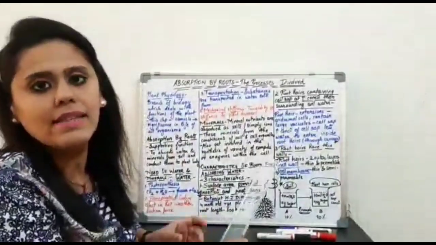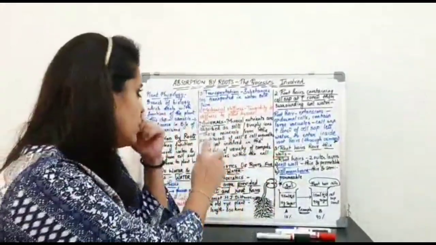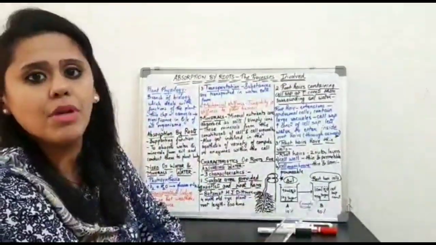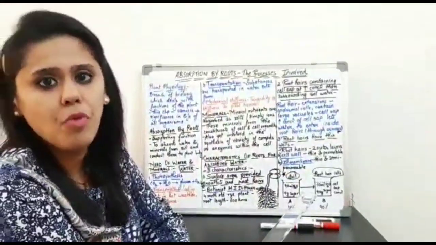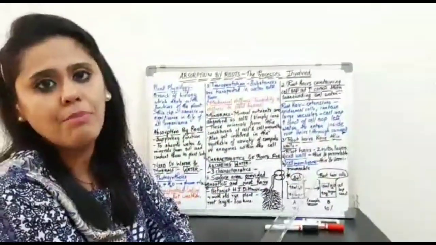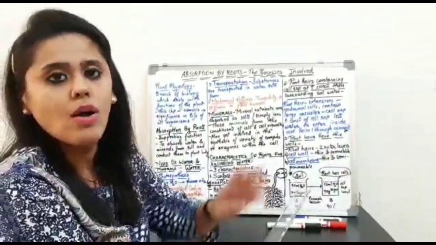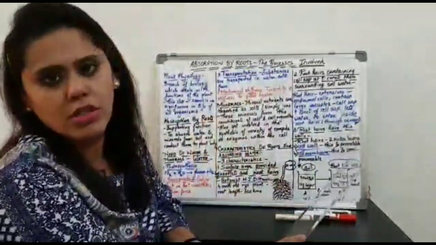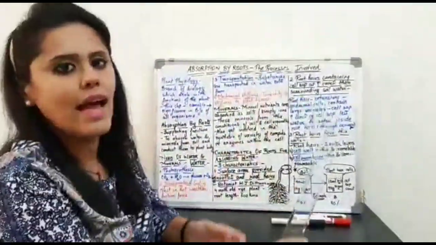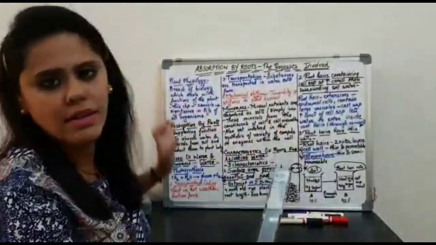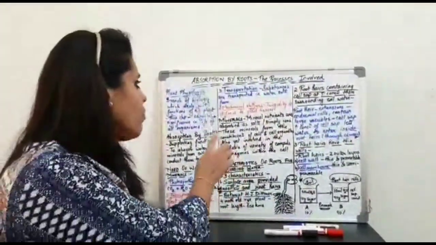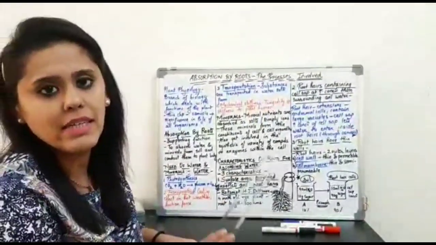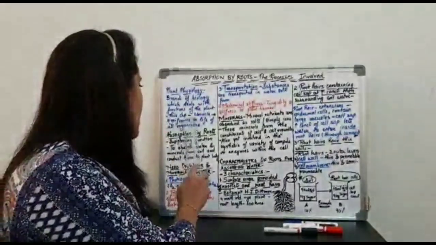As you all know, the entire unit 2 includes the first chapter, absorption by roots, the chapter transpiration, the chapter photosynthesis, and the chapter chemical coordination in plants. All these 4 chapters are included under the unit of plant physiology, wherein you have to understand the functions of the plant body. Right? Now, if we want to understand this chapter, the main phenomenon related with it is the